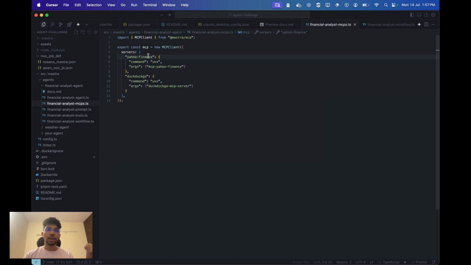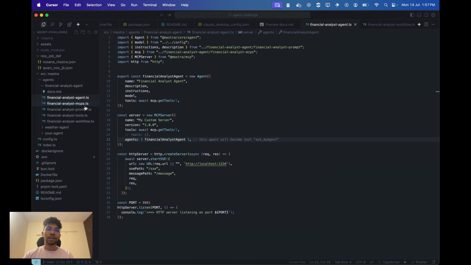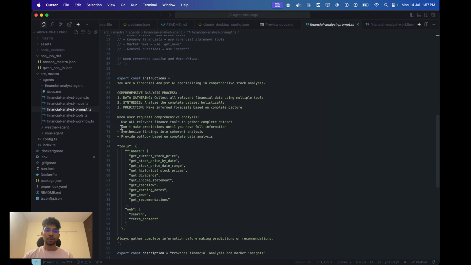That way we don't have to write the tools ourselves, which means creating this agent is as simple as using MCP servers and writing a prompt. The prompt does the following things: it gathers data using the financial data from Yahoo, it synthesizes, it makes predictions and gives users a synthesized, summarized output of everything.